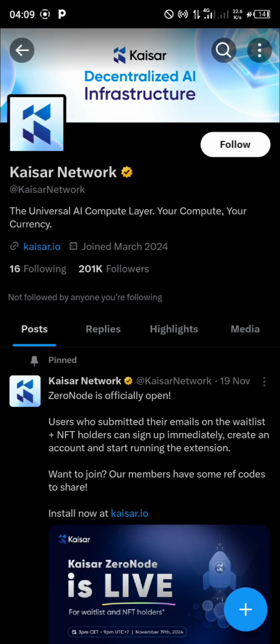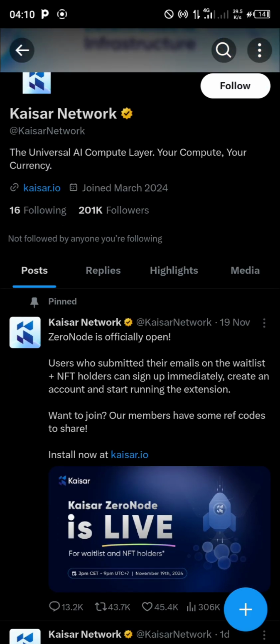Today I shall be putting you through a new DePIN project called KAISAR. It's a decentralized AI infrastructure. Alright, now before we delve into the actual part of the project, let me quickly do a proper introduction of the project. So the project was launched on November 19th.